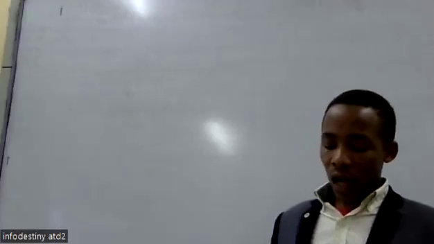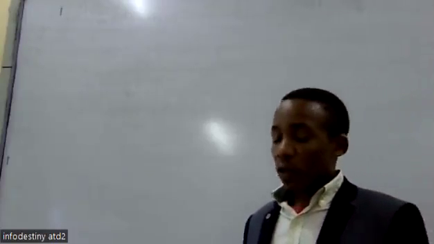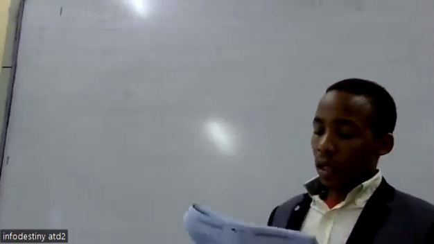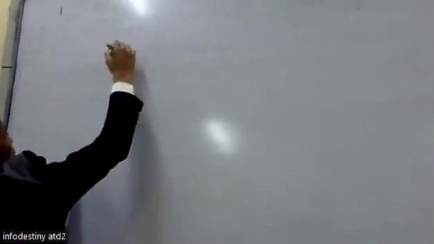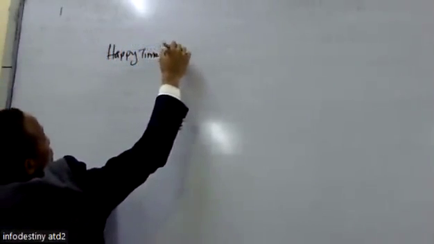Required is the statement of cash flows according to IAS 7 for the year ended 30th June 2017. So we have Happy Limited.